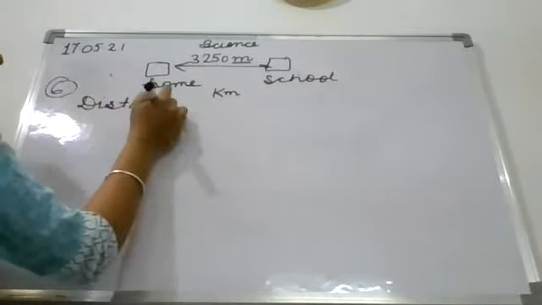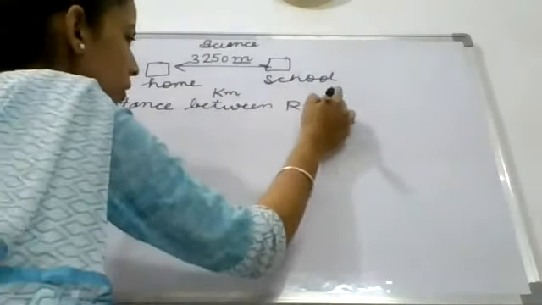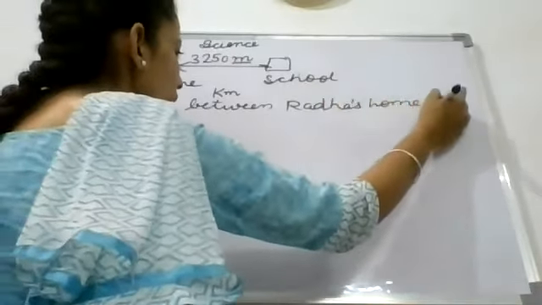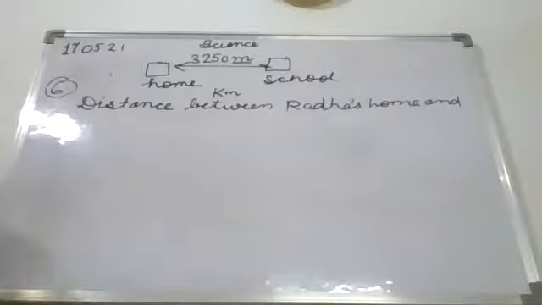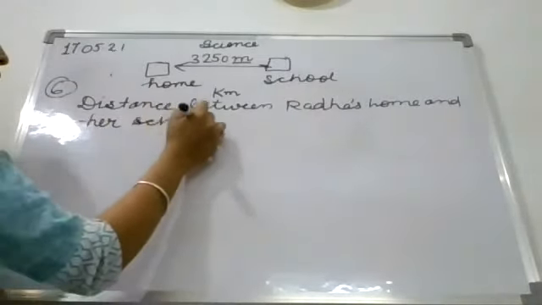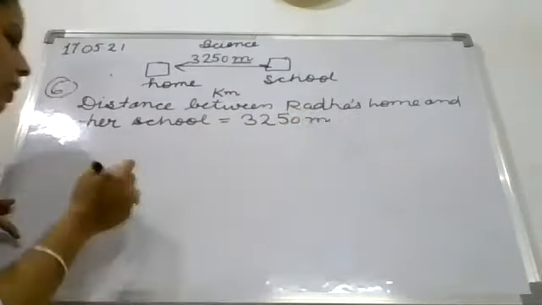So the next is distance between. Similarly, we have to write distance between Radha's home and her school, it is 3,250 meters.